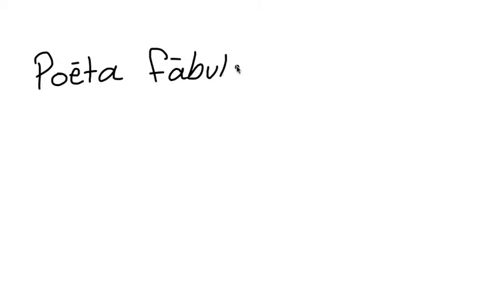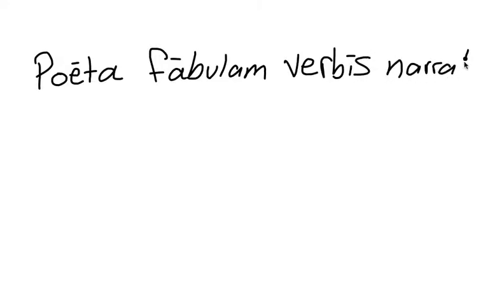Okay, so we're going to start with this sentence. Poeta fabulam verbis narrat. If we can identify the ablative here, it's verbis, right? That's ablative plural. And if we were to translate this sentence, it's the poet, he's the subject.